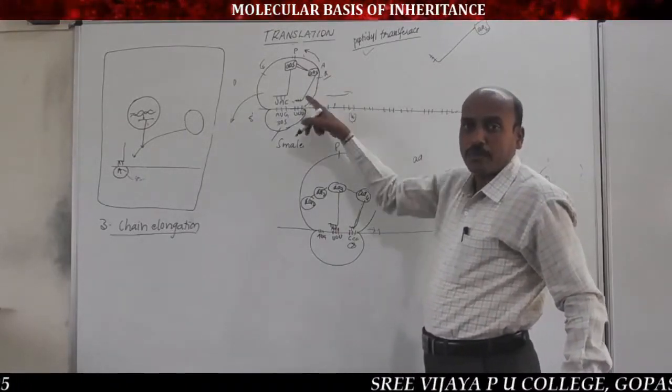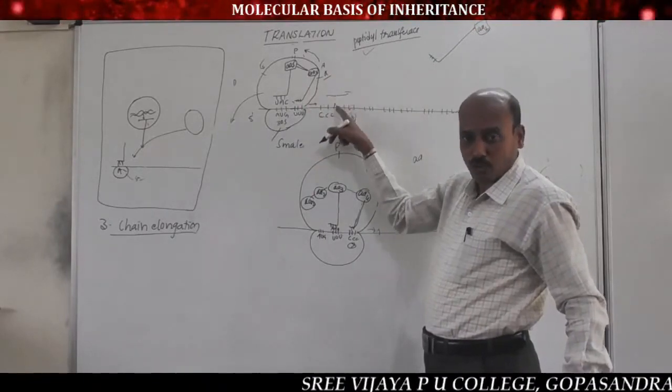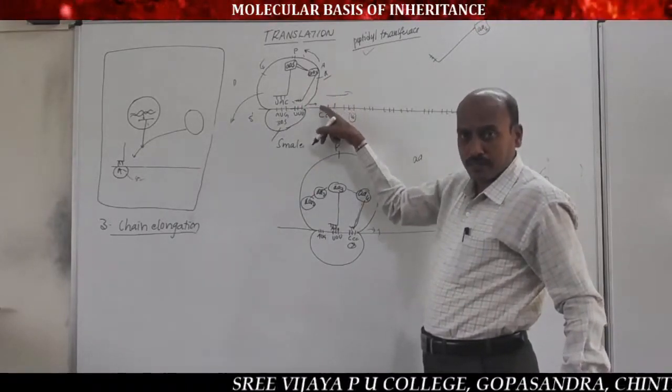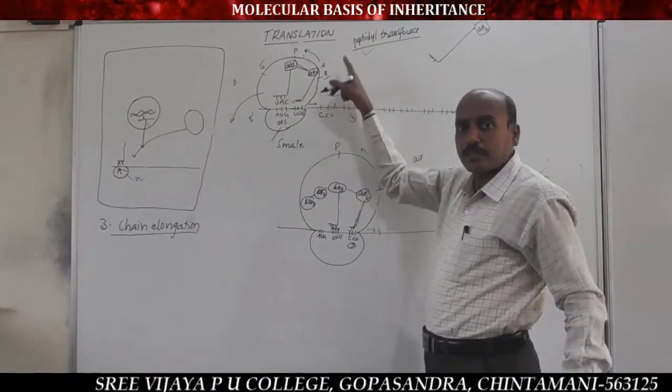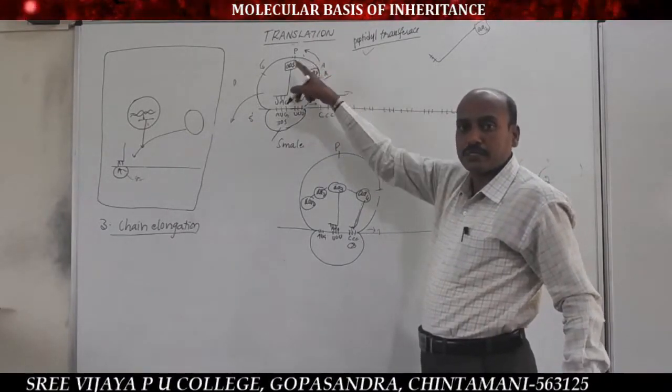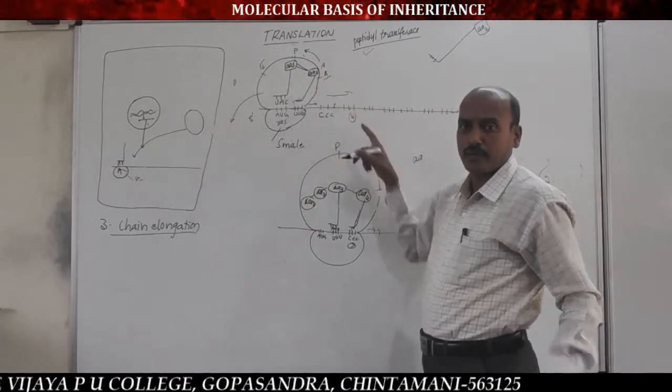Now, the ribosome shifts to the next codon on the mRNA, in which the second tRNA shifts from the A site to the P site, and the A site becomes vacant.